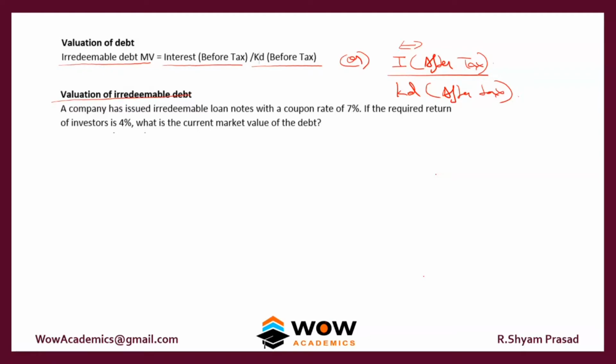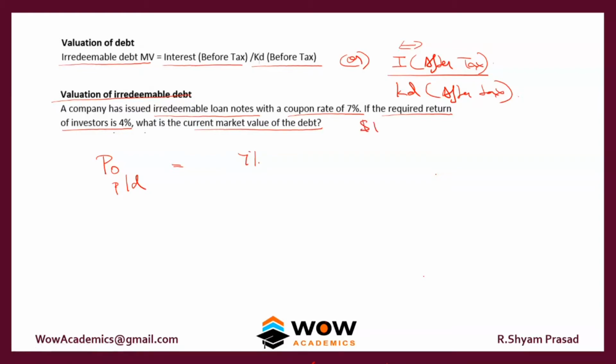So we'll start with the valuation of irredeemable debt. A company has issued irredeemable loan notes with a coupon rate of 7%. If the required return of investors is 4%, what is the current market value of the debt? Again, we'll take it as P0, in terms of per debt value or per loan note value. The company is paying 7%, but we don't know on what nominal value it is being paid.